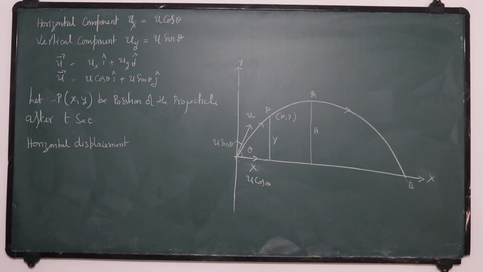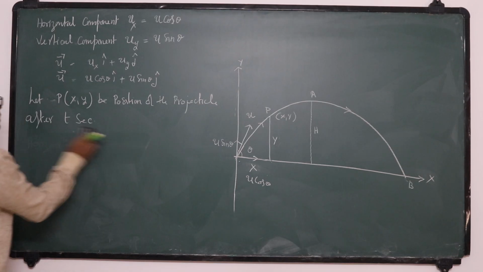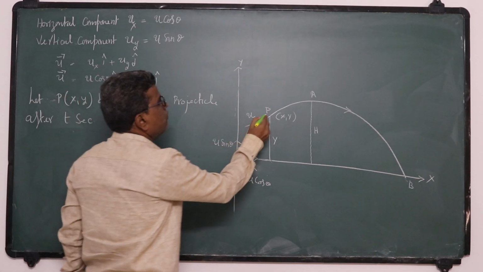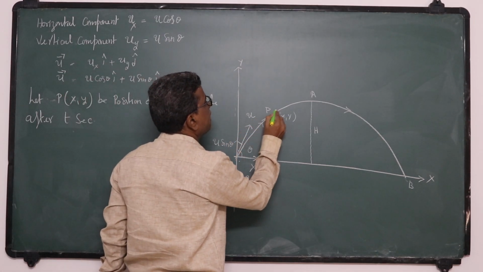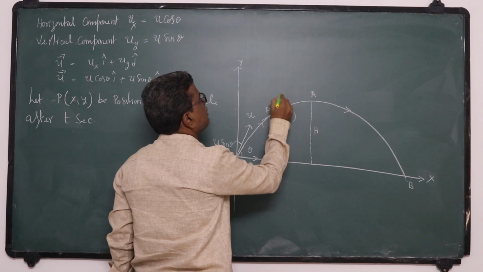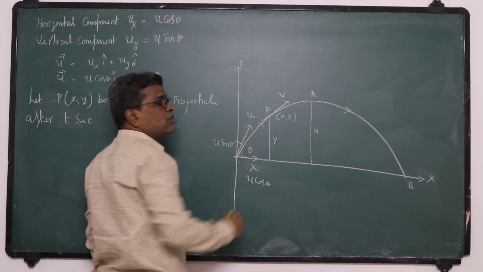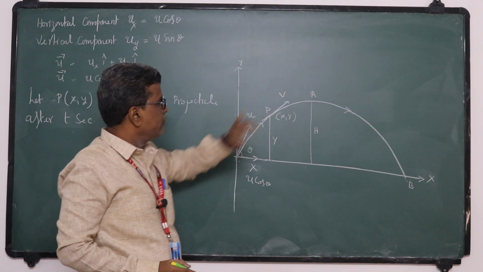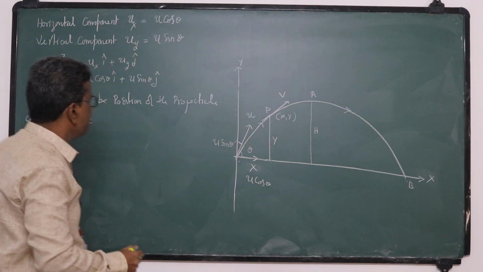Before going to displacement, I want velocity. So I want to find velocity here. If you want velocity here, you draw a tangent at that point. That tangent indicates velocity direction. Now I want its magnitude.